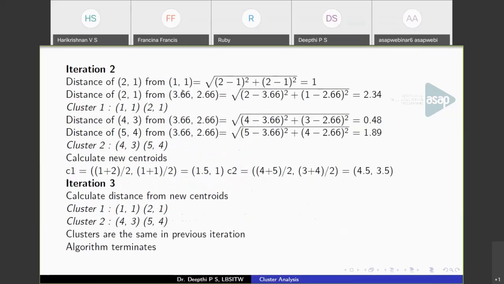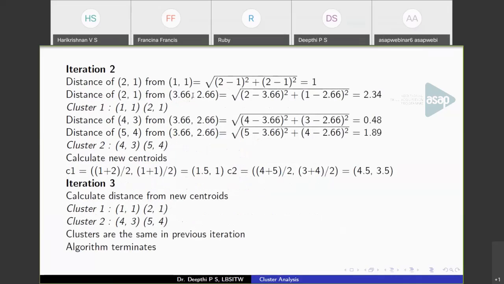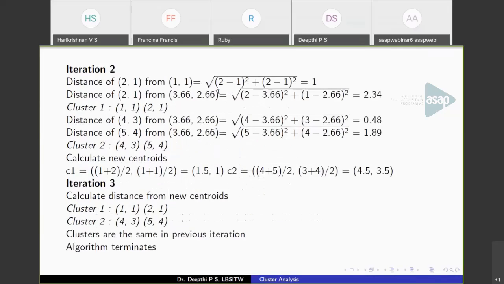Now you have different centroids, so you have to calculate the distance of all points from these centroids. First calculate the distance of (2, 1) from (1, 1). Except for (1, 1), you have to calculate the distance of all points to these centroids.